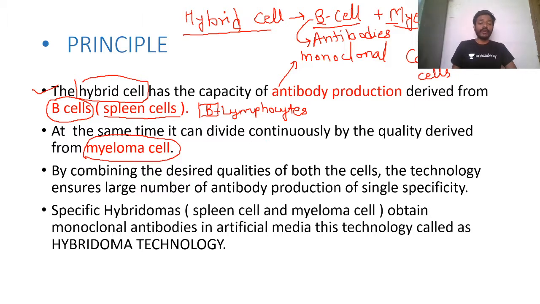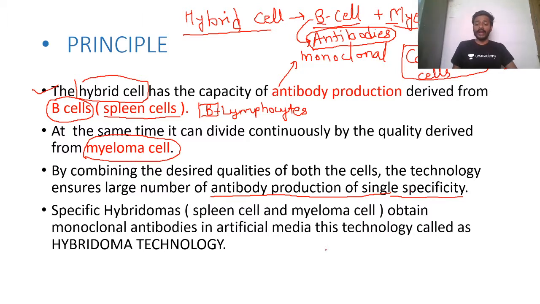Now what we do, we combine the quality of antibody production of B cell. And what is the quality of cancerous cell? Tell me guys, what is the main quality of a cancer cell? I am waiting for your answer. Okay, now see what we do. We combine the quality of antibody production of single specificity, which is the quality of B cell, as well as we combine the quality of